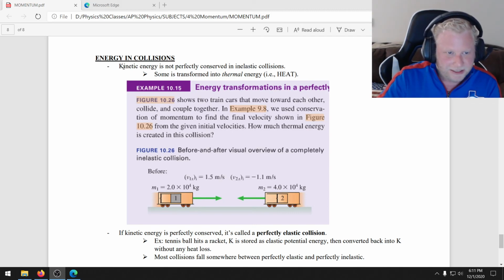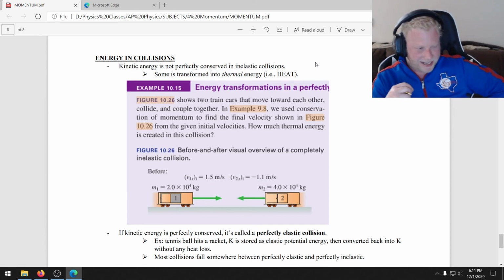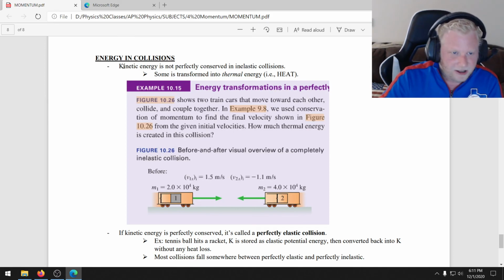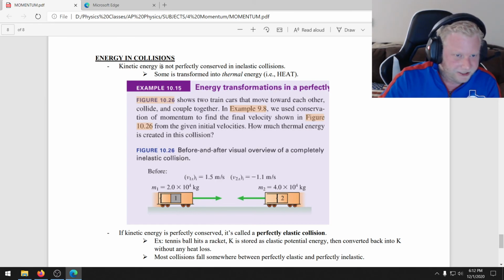But the big thing to know, at least for now, is that when we're talking about inelastic collisions, kinetic energy is not conserved, and that energy becomes thermal energy, which is heat. As long as you are comfortable with that statement, you should be good for understanding energy and collisions for now.